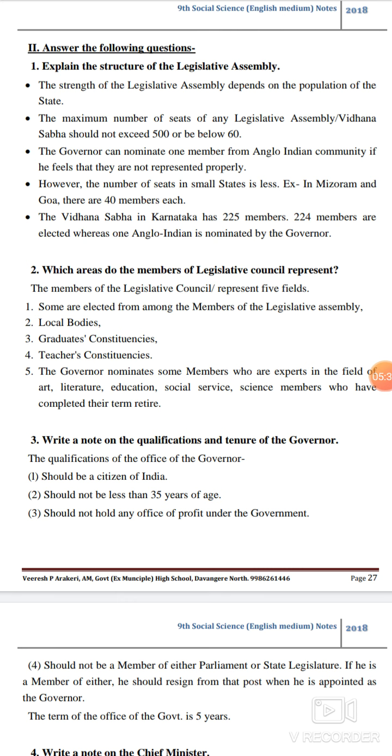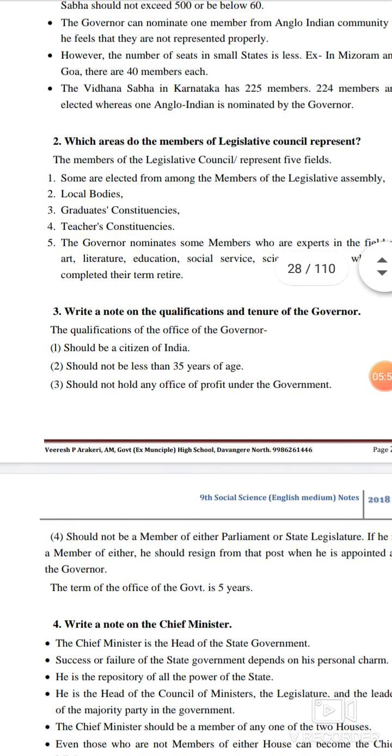Should not be a member of either Parliament or state legislature. If he is a member of either, he should resign from the post when he is appointed as the Governor. The term of the office of the Governor is 5 years.